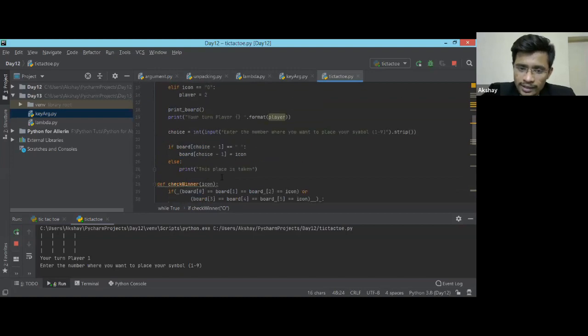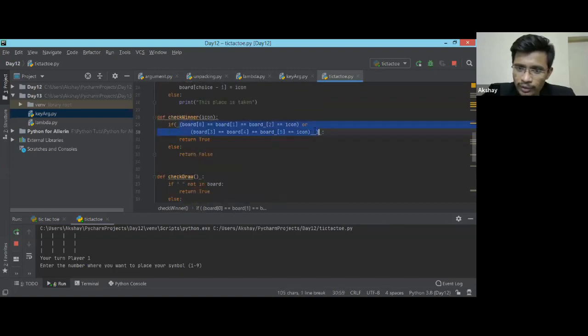Now your task is to add more conditions, whatever conditions you need to check, and you just need to give the board index to that condition.